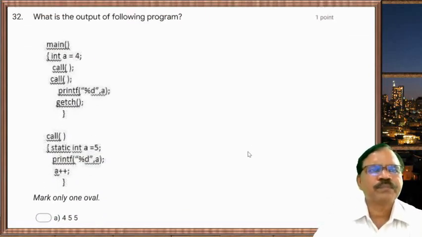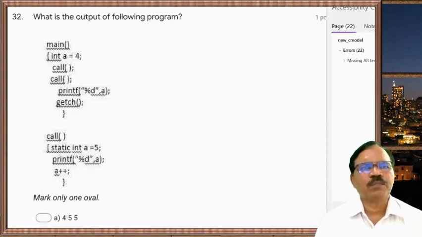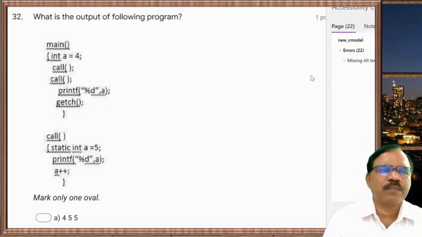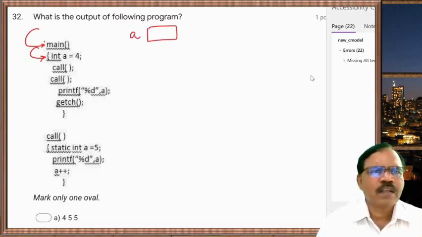So here, what is output of the following program? See program carefully. So main, then body of main function int a, so memory location is reserved for a. Now this is local variable, then 4 is stored here, then it goes to call.